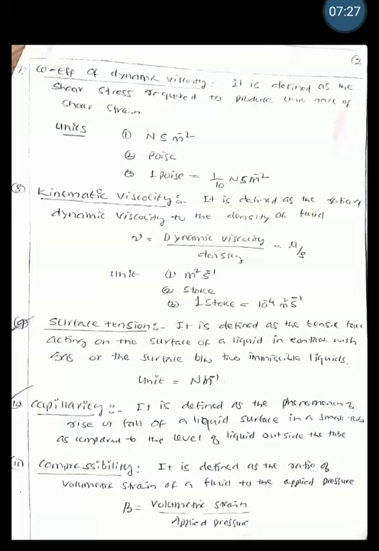Another definition is compressibility, which is defined as the ratio of volumetric strain of a fluid to the applied pressure. Therefore, compressibility, beta, is equal to volumetric strain divided by applied pressure.